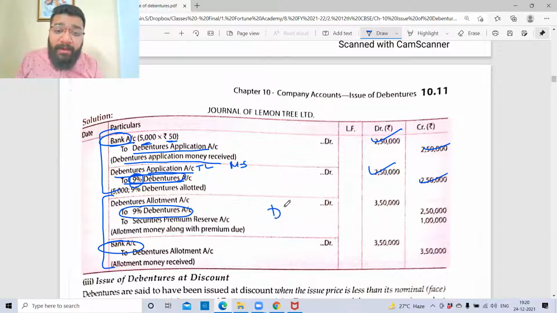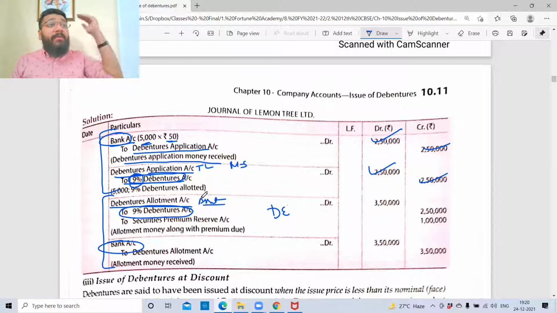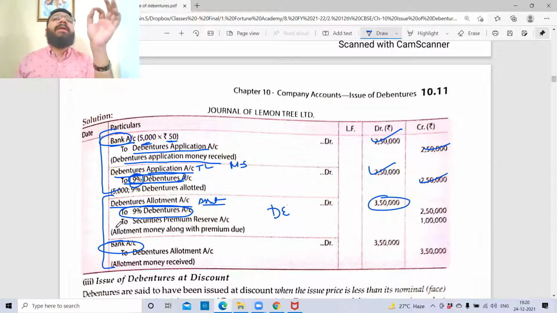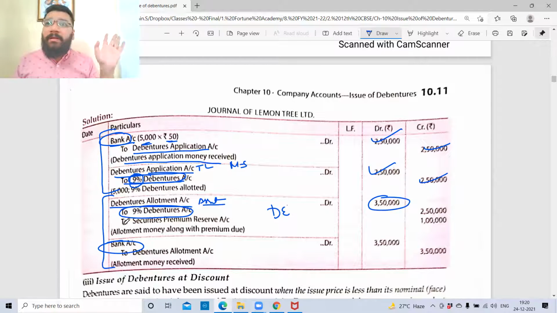So we have to pass a due entry, which is a trust entry. So trust entry means what? Debenture allotment account debit. You're creating an asset. Why are you creating an asset? To remember that you have to collect this money from somebody in future. Asset means two things. Either you own something or you expect to receive that money in future.